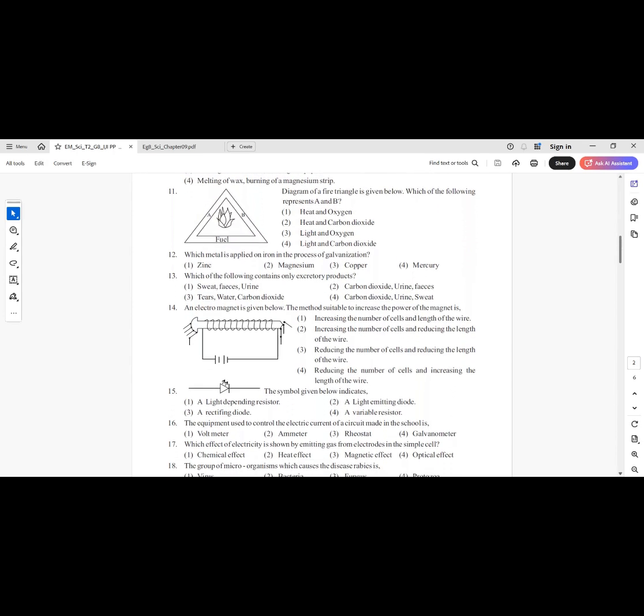12th question. Which metal is applied on iron in the process of galvanization? Answer 1, zinc is the correct answer.